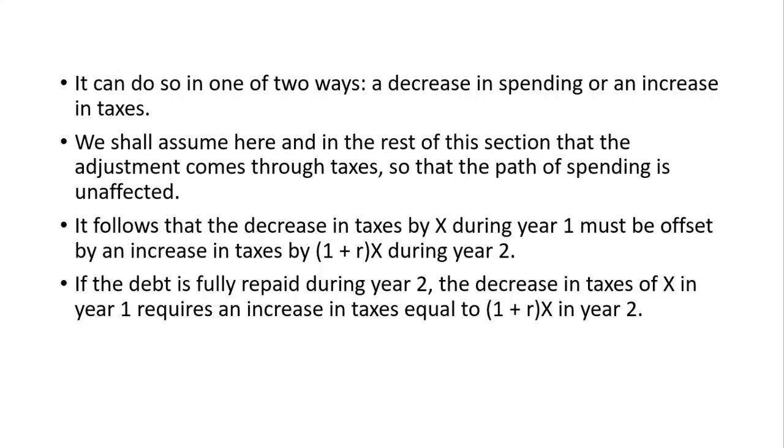So it can do this in two ways: decrease in spending or increase in taxes. Spending we take as constant, so all the adjustment comes through taxes. So it follows that a decrease in taxes by X during year 1 must be offset by an increase in taxes by (1 plus R) into X in year 2. If the debt is fully repaid during year 2, the decrease in tax of X in year 1 increases taxes by an equivalent amount of (1 plus R) into X in year 2.